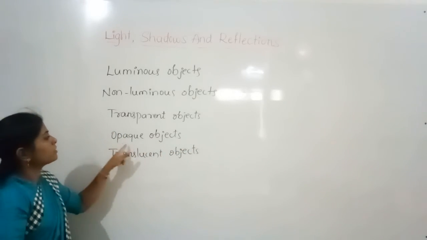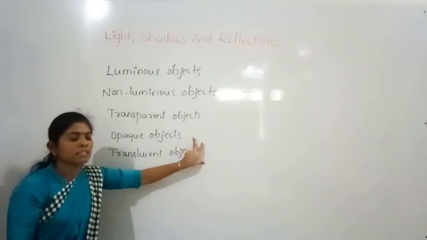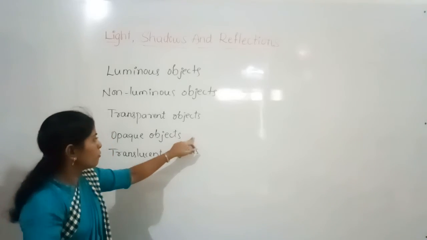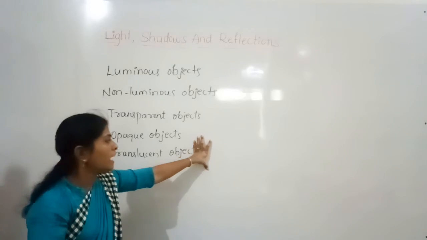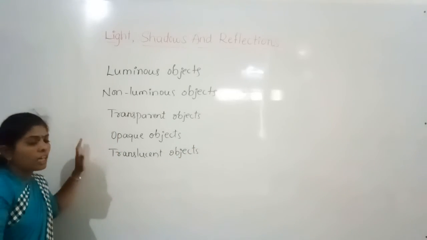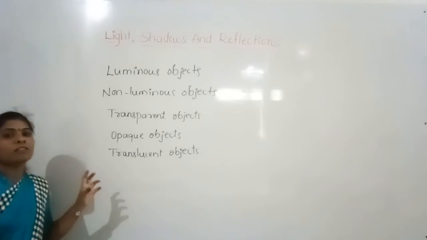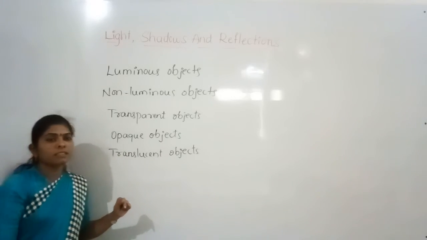The next thing is opaque objects. Opaque objects are those which do not allow light to pass through them. Since they do not allow any light, we are not at all able to see through them, so they are called opaque objects.